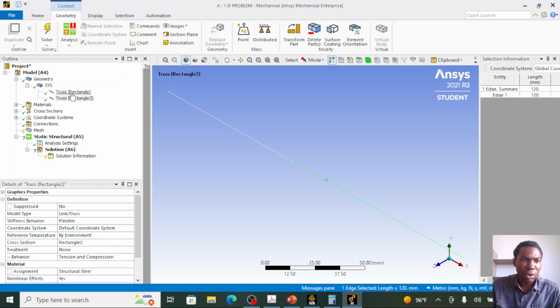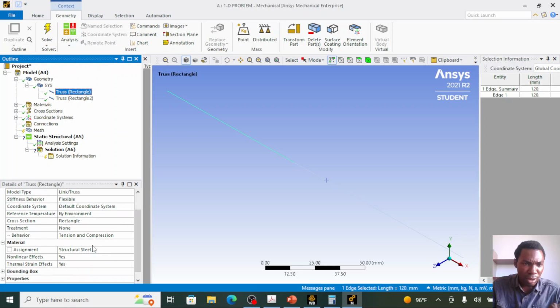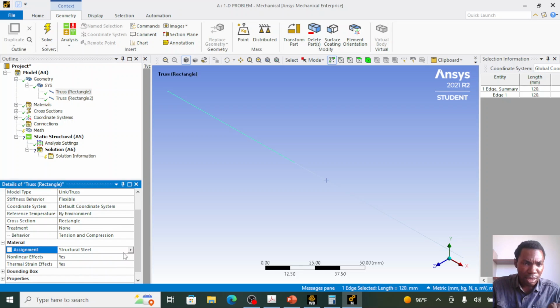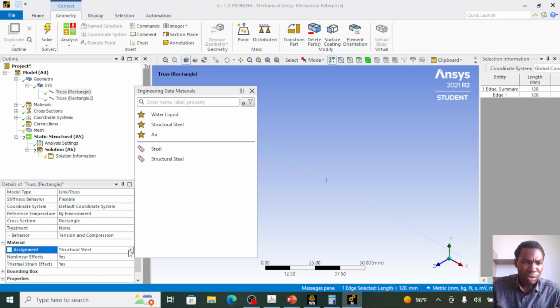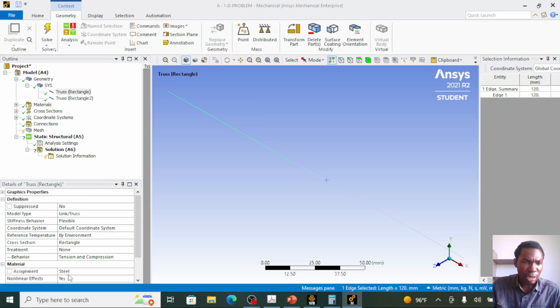So what we need to do here is apply our material property to these two structural elements. I'll select the first structural element, and I need to assign the steel property which I created in the engineering data to it. So under material assignment, right click on it, you set it to steel. It has been changed to steel. You do the same thing for the second element. Change the material property to steel.